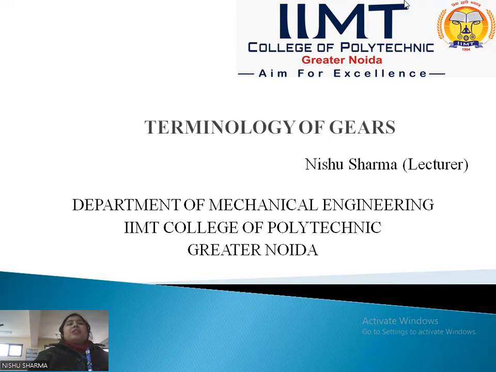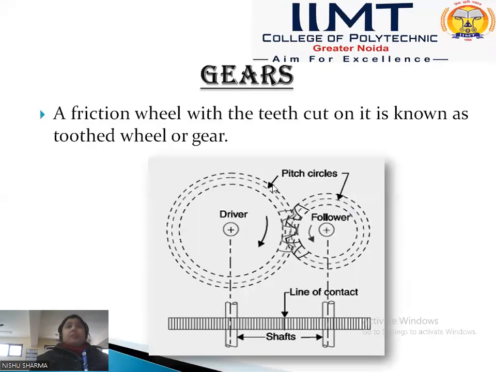Today, we will discuss the terminology of gears. So, firstly, we will discuss this topic, that is the terminology of gear. Firstly, we will discuss what is the gear. So, basically, gear is used as a power transmission device, and there are a lot of things to transmit the power from one shaft to another shaft, like belt and pulley, chain and gear.